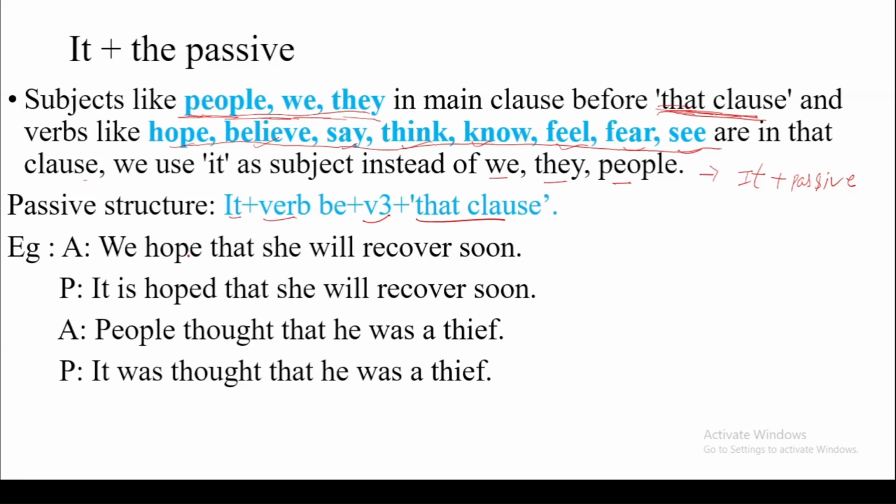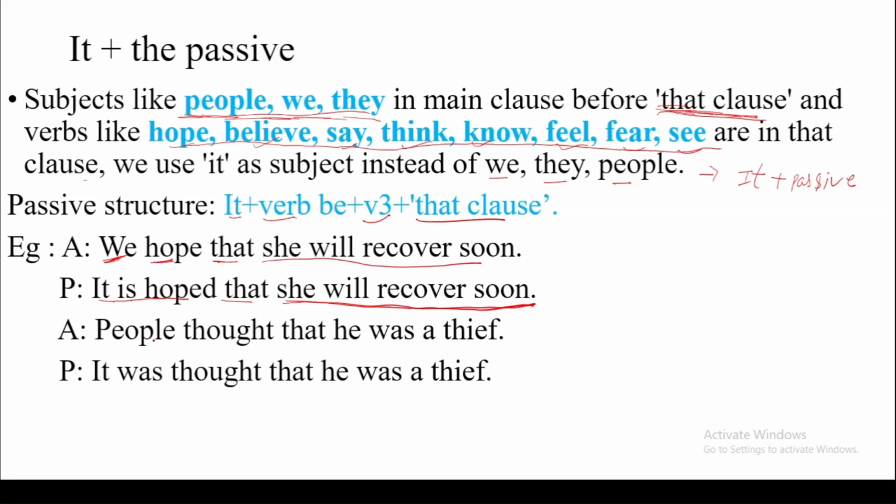Look at this example. The active statement is we hope that she will recover soon. So we have the subject we. The verb is hope. Then there is that. Then there is another clause. So we can change it as it is hoped. The clause after that will remain the same. So its passive will be it is hoped that she will recover soon.